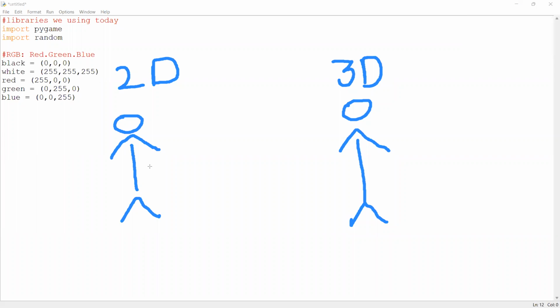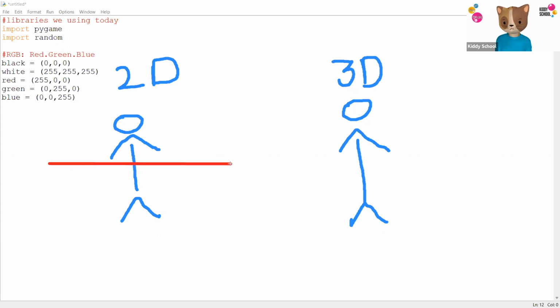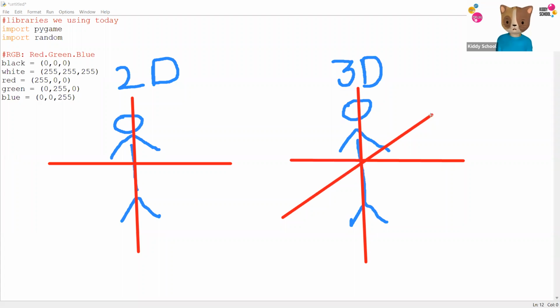Now, 3D gives you a more realistic feature, and you can feel things in a more real way. 2D is pretty flat, and the reason is that the computer takes 2D shapes in two lines. That's the x-axis, which is the horizontal line, and the y-axis. So everything that's happening is between these two lines only. But when it comes to 3D, it's going to be three lines: the x, the y, and the z, which helps you give a third look to your character or your game.